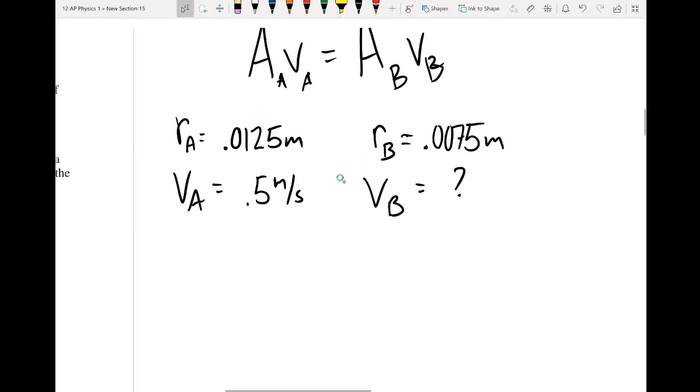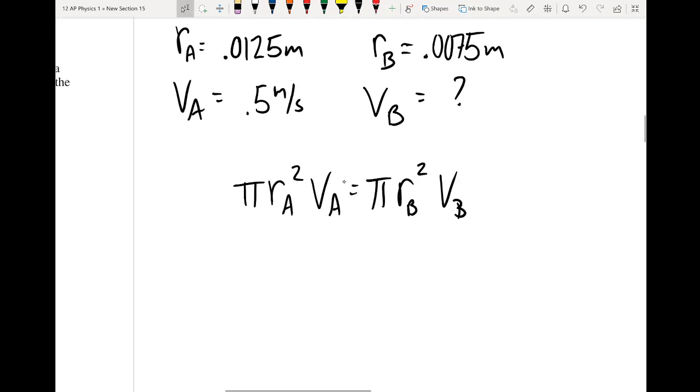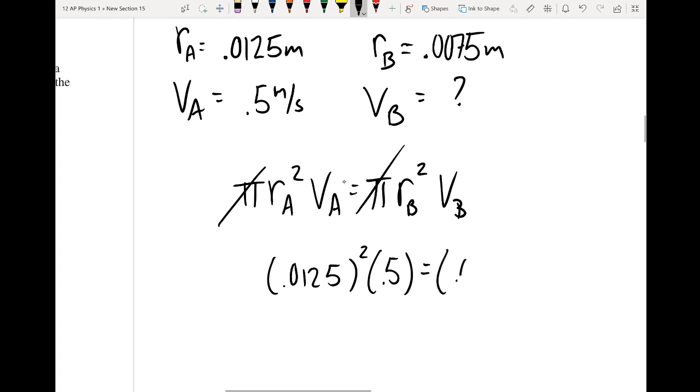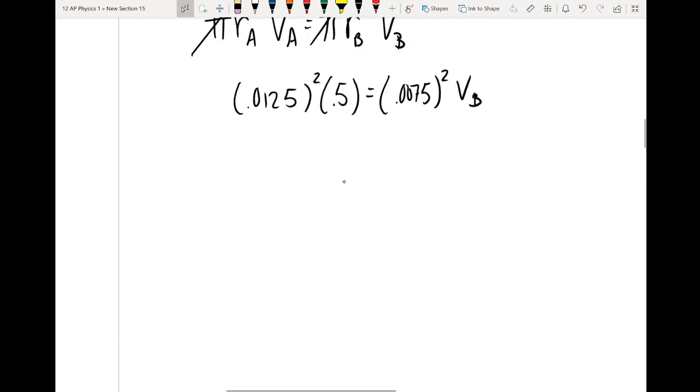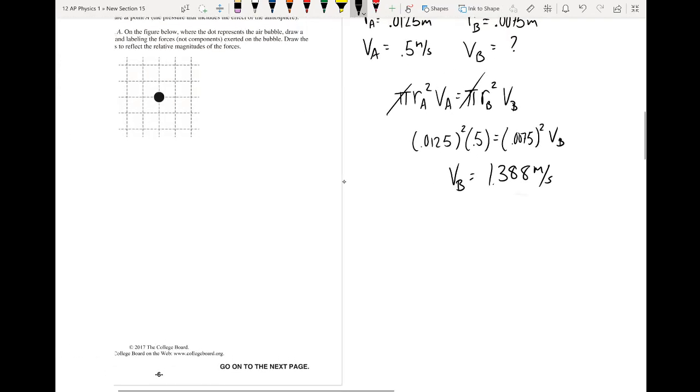So we can set up the area of a circle is pi r squared. We can cancel out pi, make life a little bit easier. And then we can solve that with our calculator. So we end up with a velocity of 1.388 meters per second. Okay, cool.